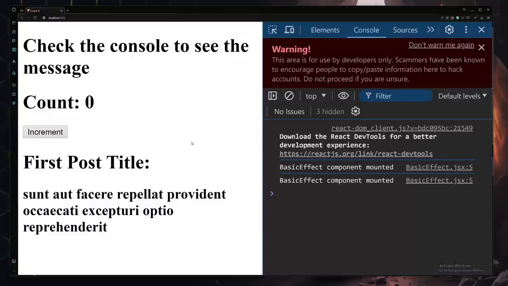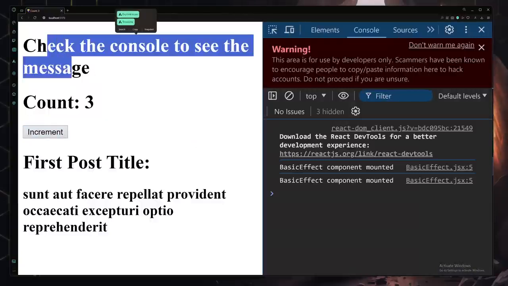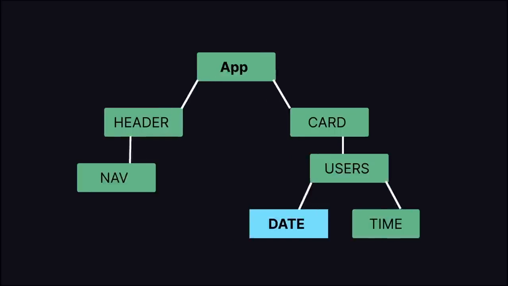Now let me uncomment all of that, and now we can increment something, and we can also check out the logs and stuff like that. Now let's talk about the famous problem with React.js, which is called prop drilling. What is prop drilling and why should one care about that? Here you can see I have a component hierarchy right here. I have different components like app, card, header, navigation, user, date, time, and so on and so forth.